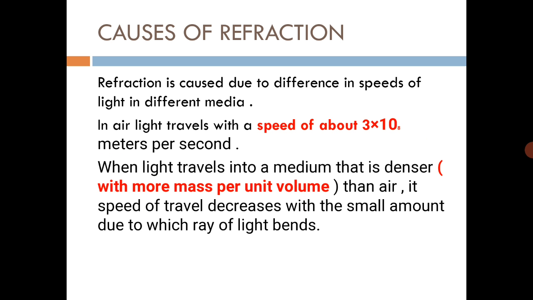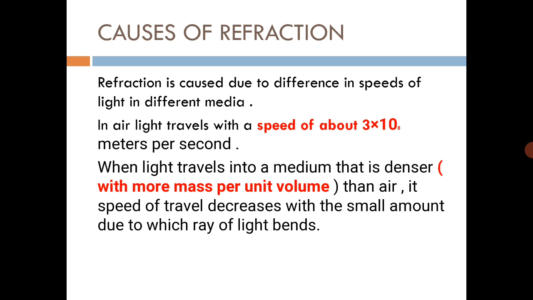When light travels into a medium that is denser, having more mass per unit volume than air, its speed of travel decreases because the density of the denser medium is greater, its mass per unit volume ratio is greater, due to which the ray of light bends. So, what is the basic reason for refraction? That is the speed of light in different media.